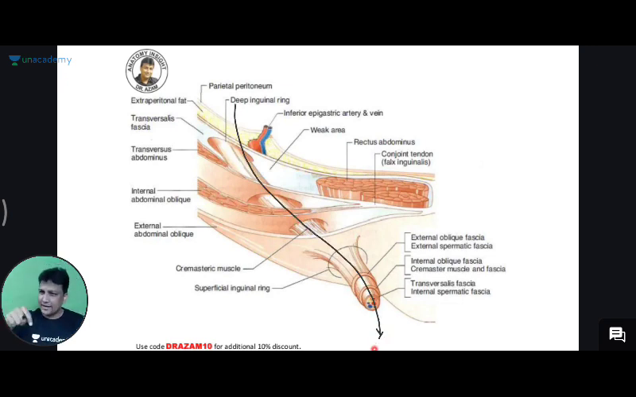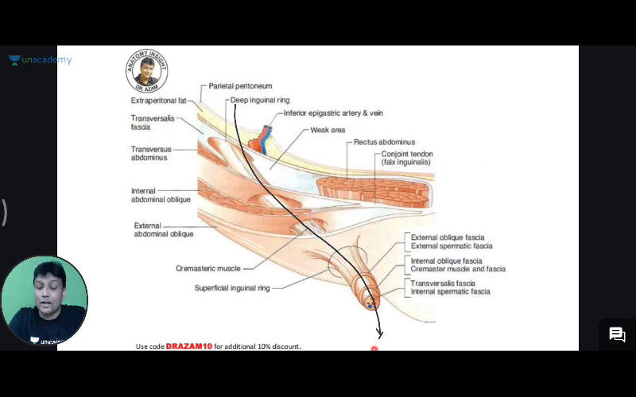Now if the testis is descending down, everything connecting to the testis has to pass from here only. The artery, yes. The vein, yes. The nerve, yes. And not only that, my dear friend, the testis is going to produce the spermatozoa. That spermatozoa has to come out via a duct. And the name of the duct is vasa deferens.